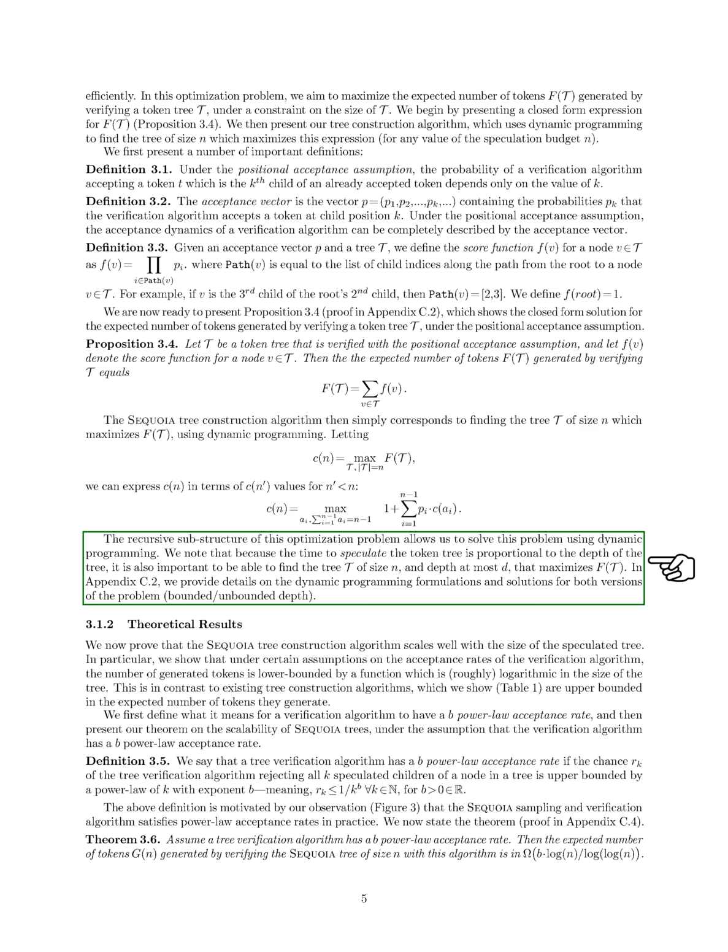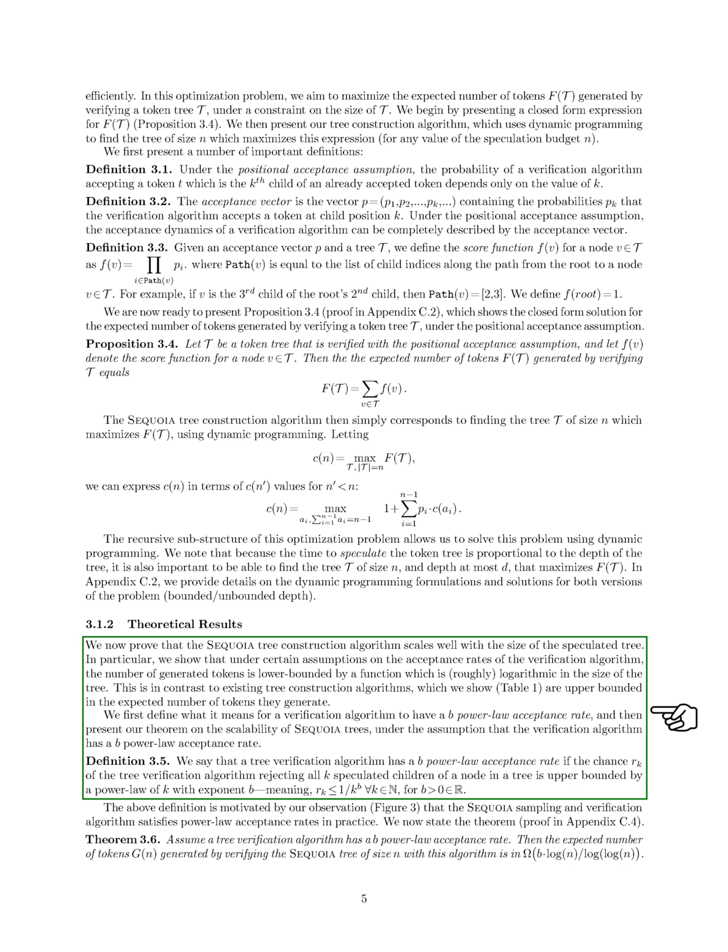Section: Theoretical Results. In this section, we delve into the theoretical underpinnings of the SEQUOIA tree construction algorithm and demonstrate its scalability with respect to the size of the speculated tree. We specifically illustrate that, given certain conditions regarding the acceptance rates of the verification algorithm, the quantity of tokens produced is essentially lower bounded by a function that increases logarithmically as the tree size expands. This finding contrasts with existing tree construction methods, which, as we have shown in a table, have a maximum expected number of tokens they can generate.